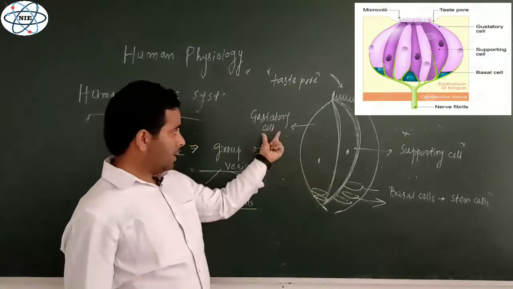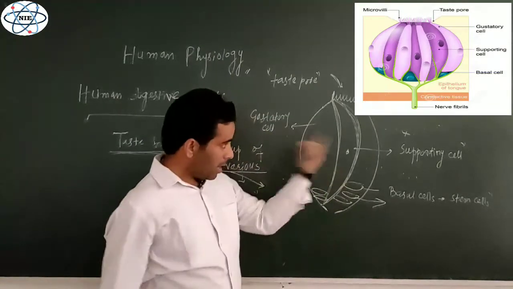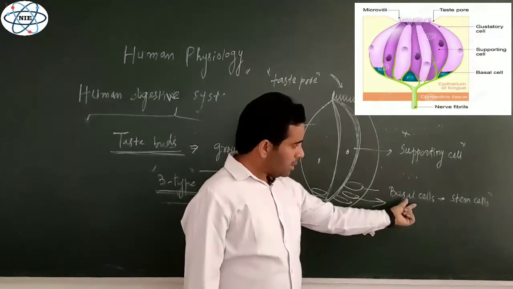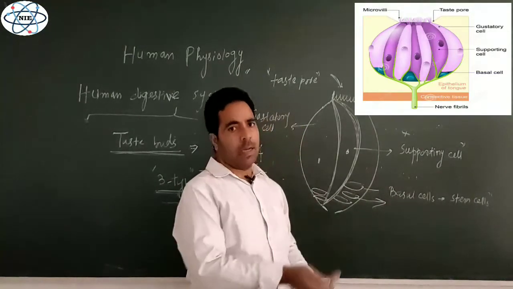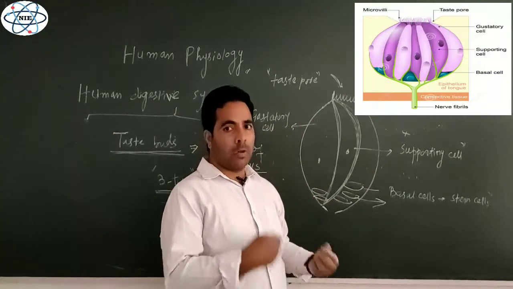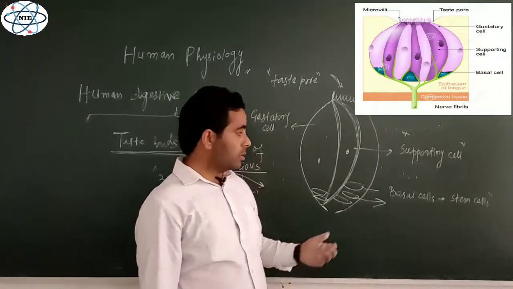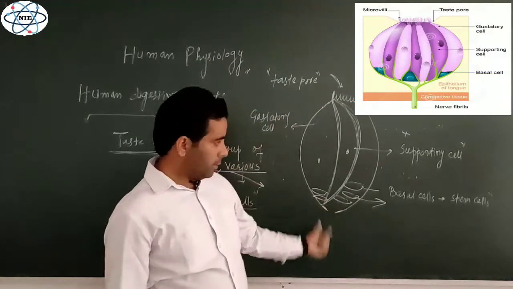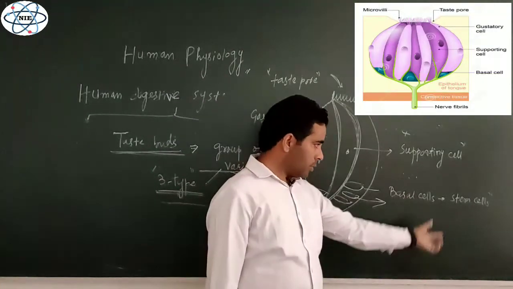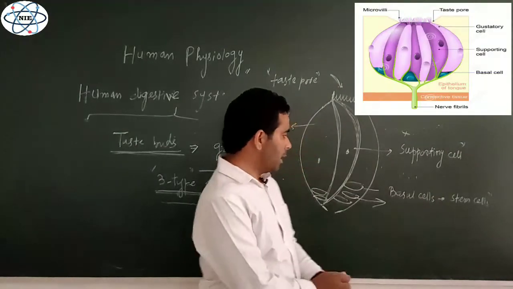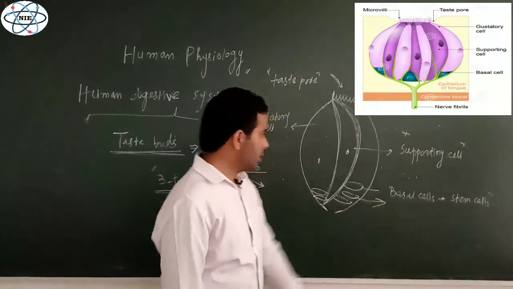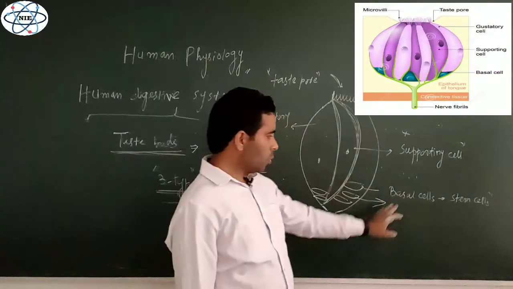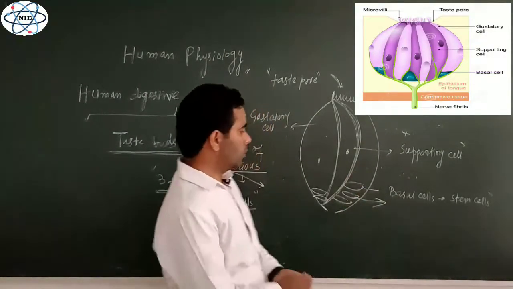Whenever these two cells, gustatory cells and supporting cells, get damaged because of injury or whatever, these basal cells, the stem cells, provide the other cells. They are responsible for the repairing of the taste bud. That is why they are there. They are undifferentiated cells. Stem cells means undifferentiated cells. So these undifferentiated cells provide the gustatory cells and supporting cells when these cells get damaged, right?